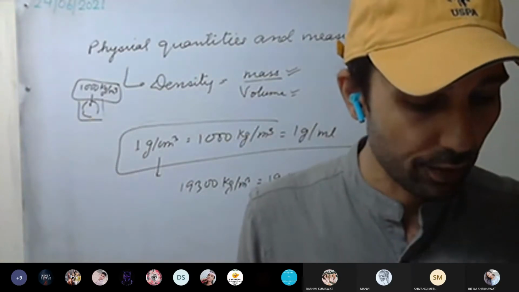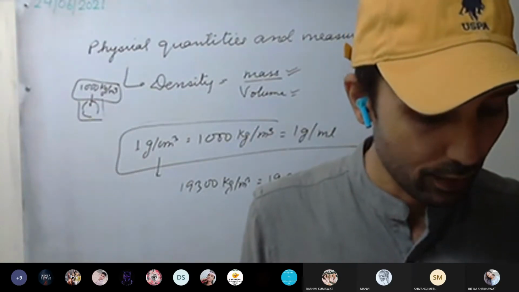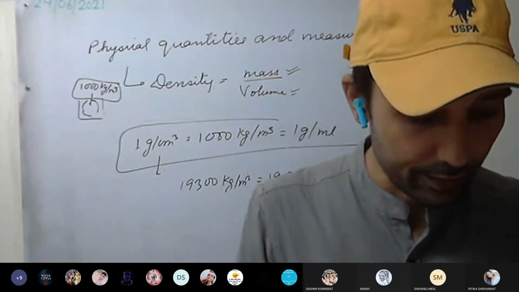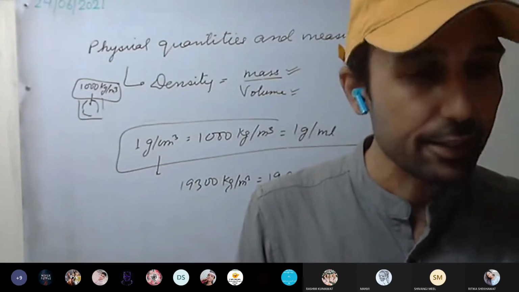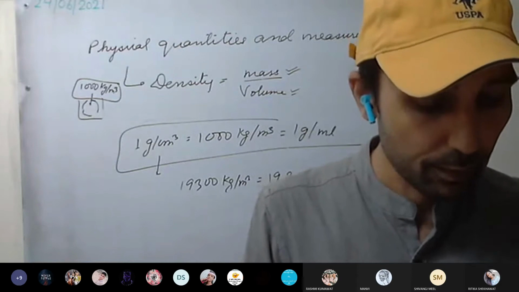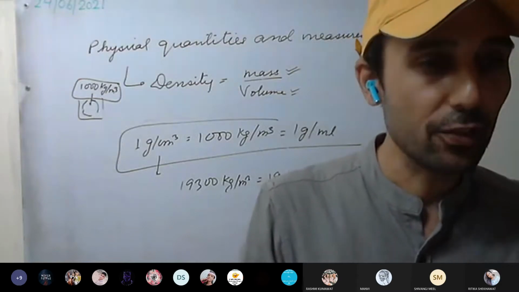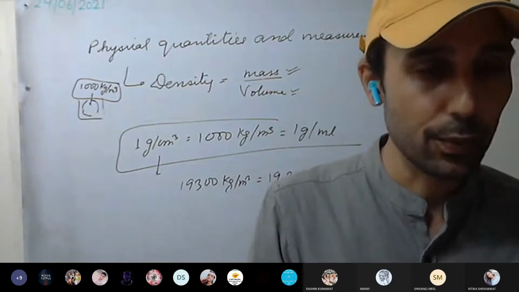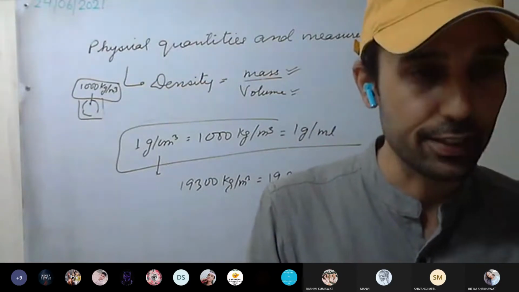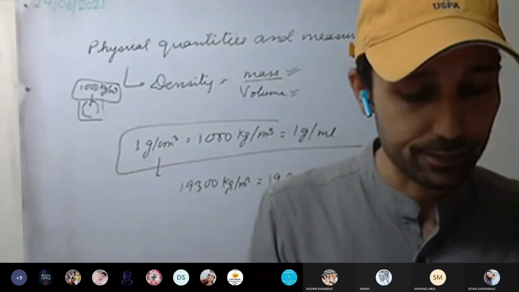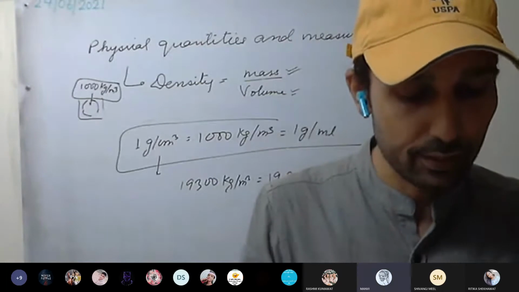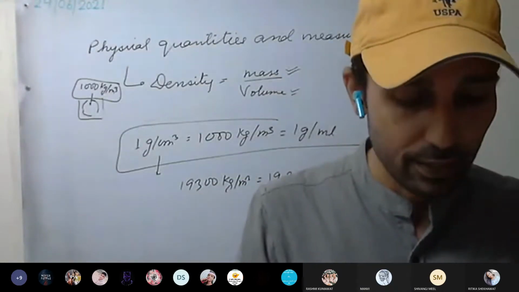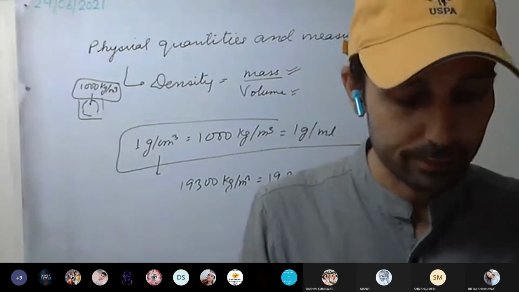Gold, lead, silver, copper, iron, zinc, aluminum, brass. See here, ice. What is the density? 920 kg per meter cube. And what is the density of water at 4 degrees Celsius? 1000 kg per meter cube. Which one is having more density, water or ice? Water is having more. You can see the table: on the 14th number it is ice and on the 16th number it is water.